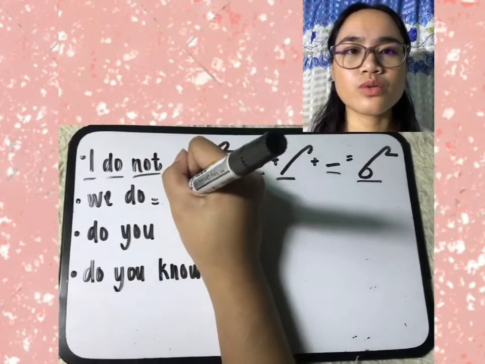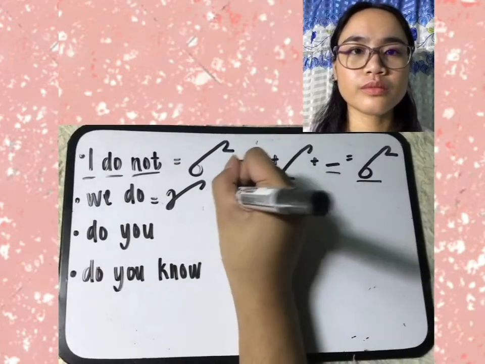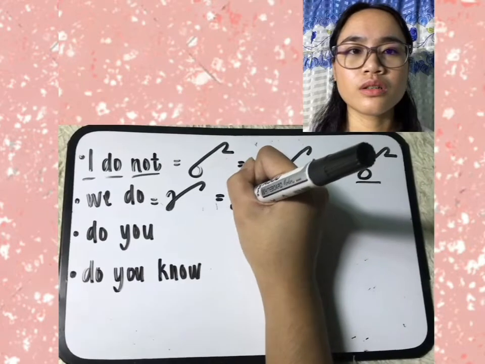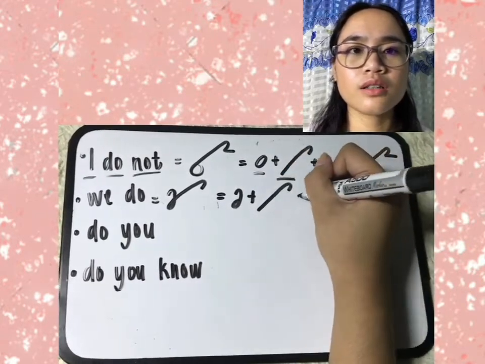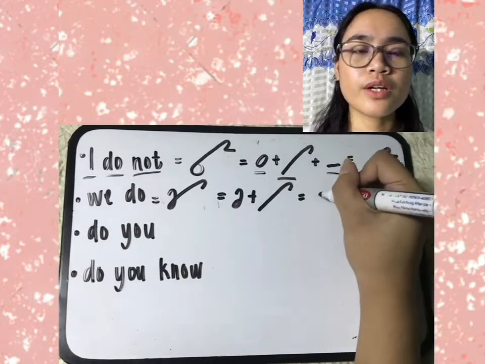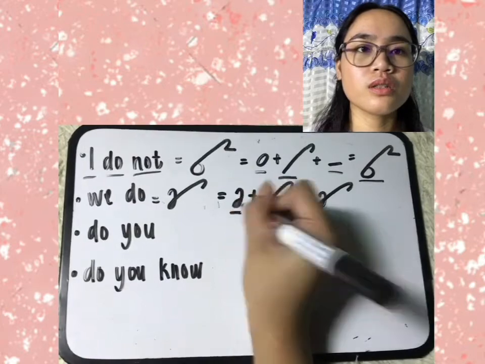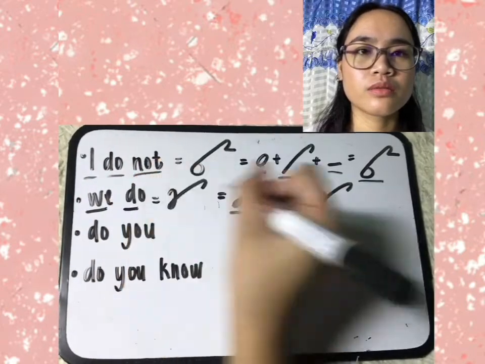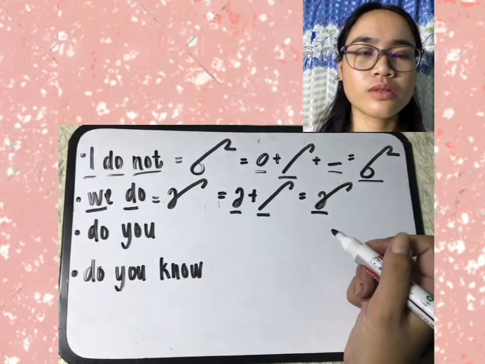Next we have we do. So U E, then do. So U E hook plus small circle, then long slanting line, then hook. So we have we do, because we're using the hook, the overcurve.